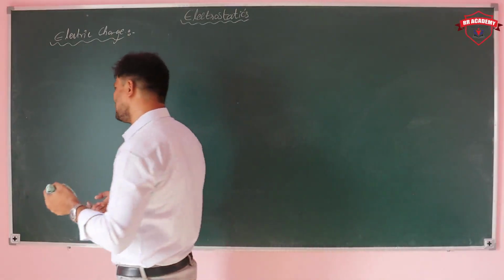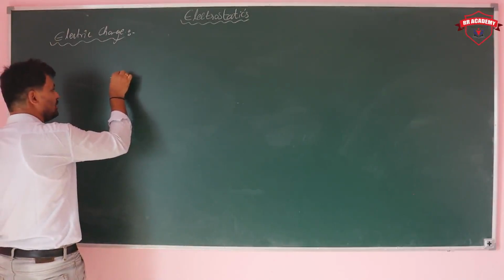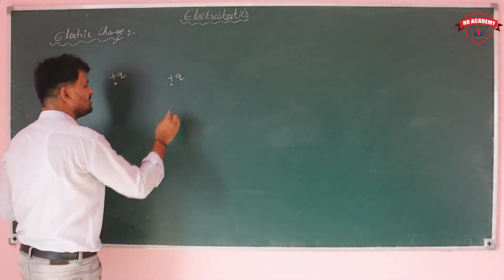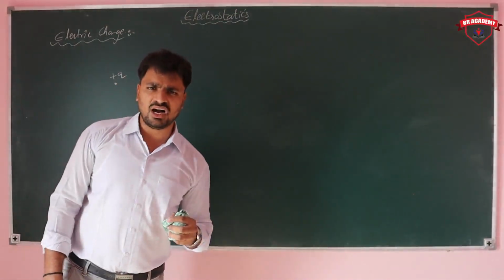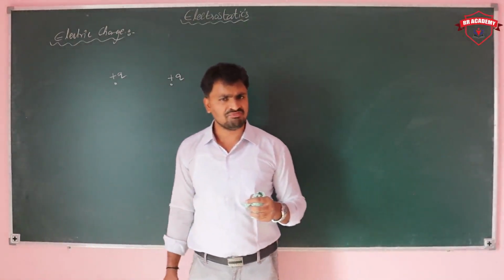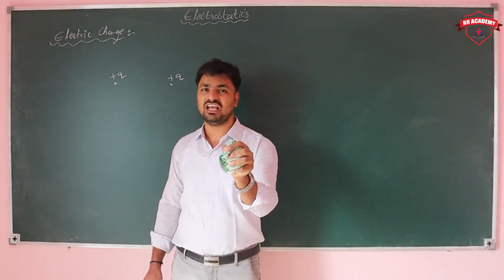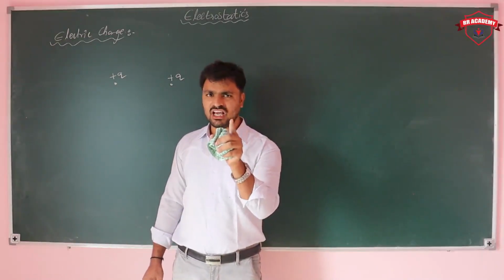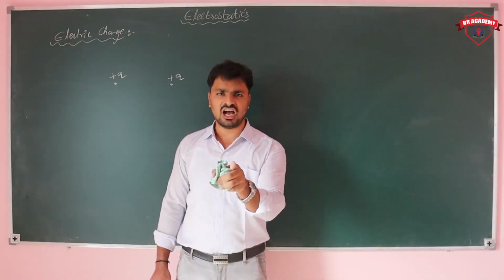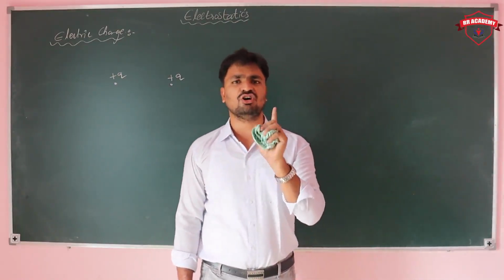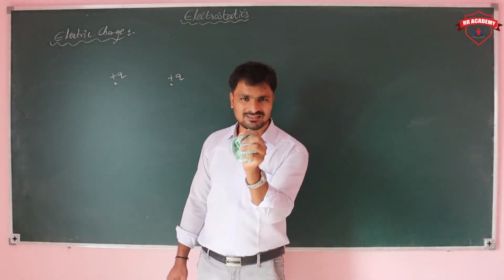You can take any two charges: one positive and one negative, or two positive charges, or two negative charges. Generally, like charges repel because of their charge, but they attract because of their mass. Any body can exist without charge, but no body can exist without mass. So a body may have charge, but mass it must have.